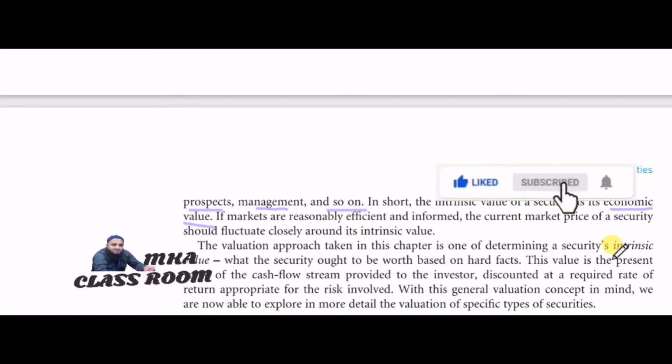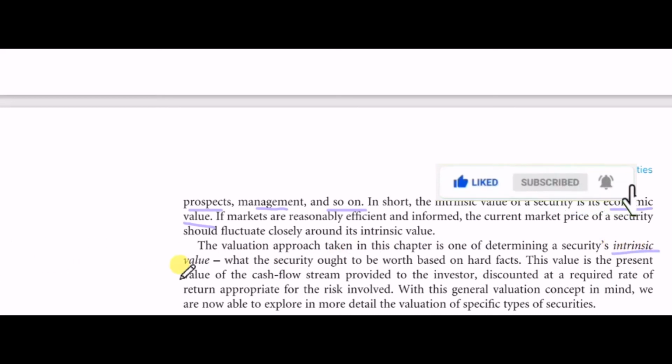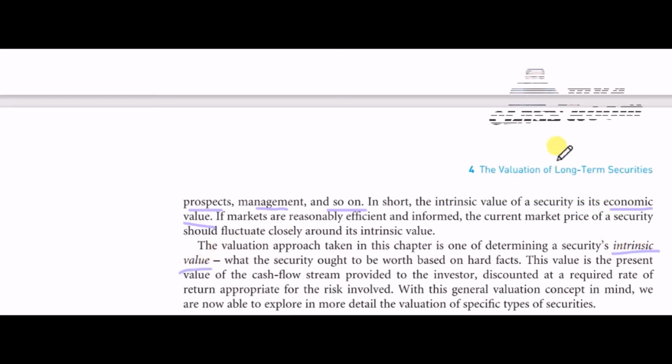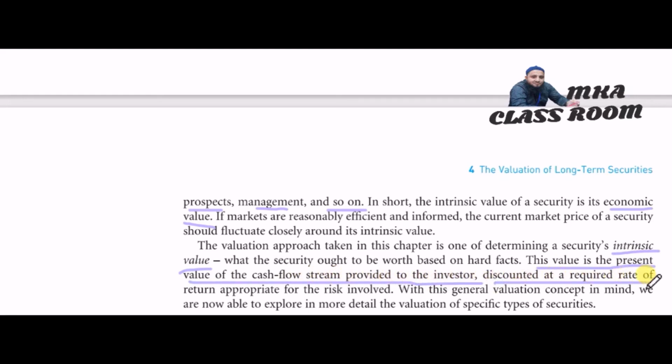So in this chapter we try to determine this intrinsic value. This value is the present value of the cash flow stream provided to the investor, discounted at a rate of return appropriate for the risk involved.